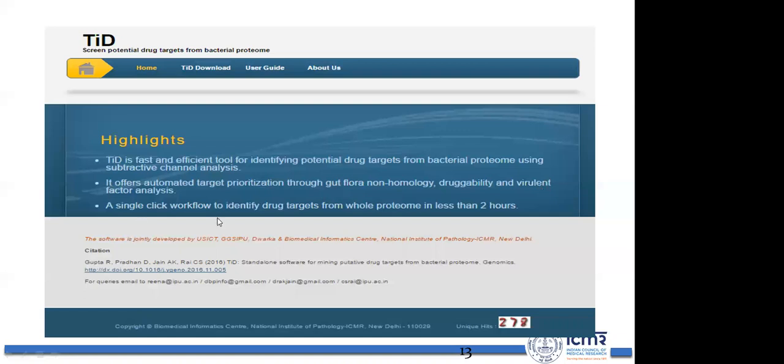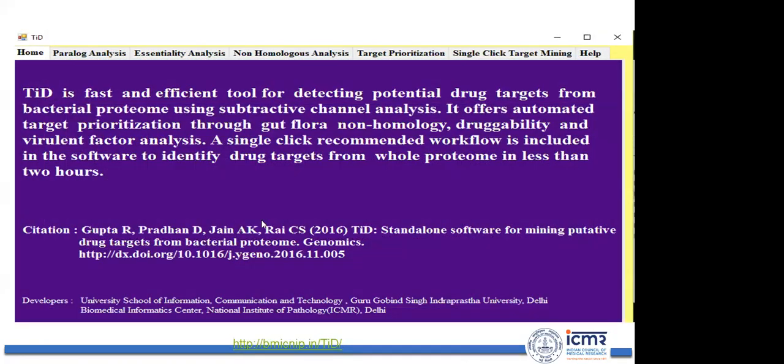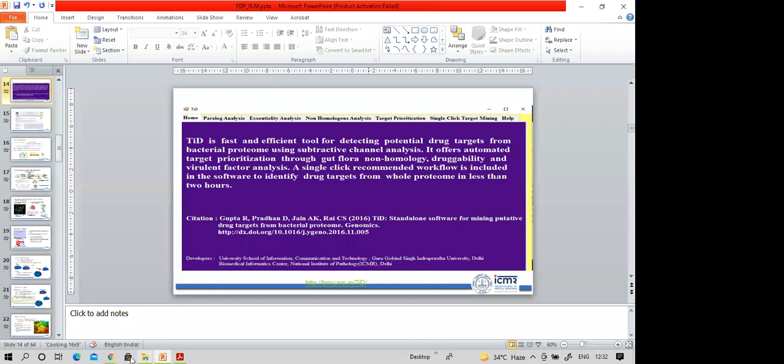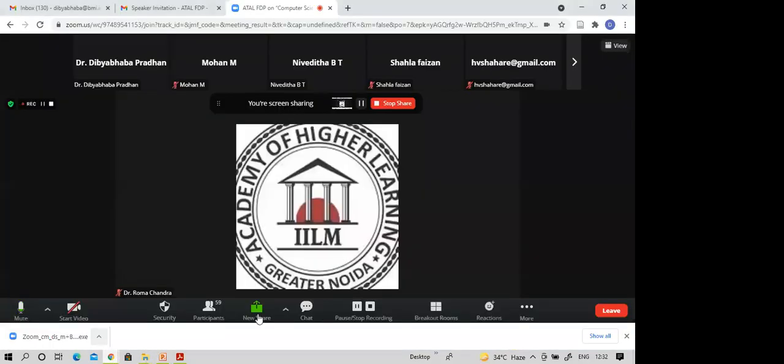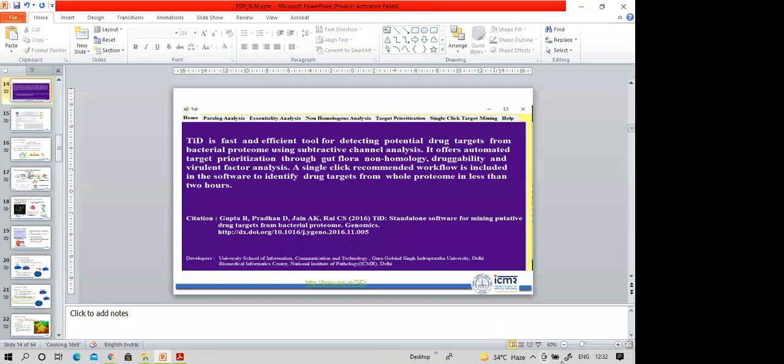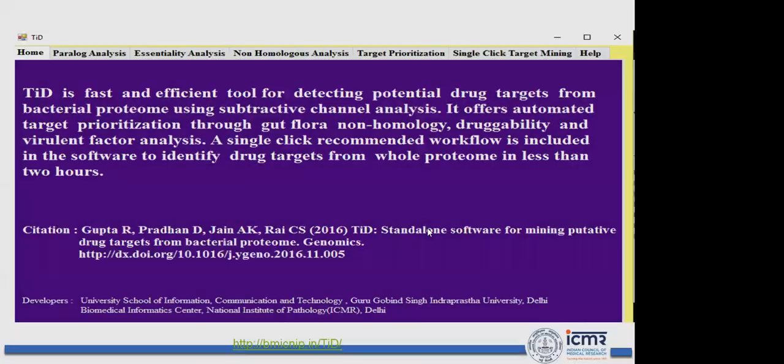So the single click workflow can be used to identify drug targets from the whole proteome within 2 hours. In case you are having any doubts, you can keep writing to me in the chat box on the process. Please don't hesitate to ask me any doubts, or you can stop me in the middle of my lecture. So basically this single click target mining can help you in identifying potential drug targets within 2 hours.